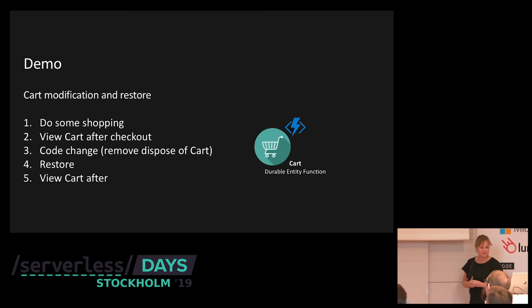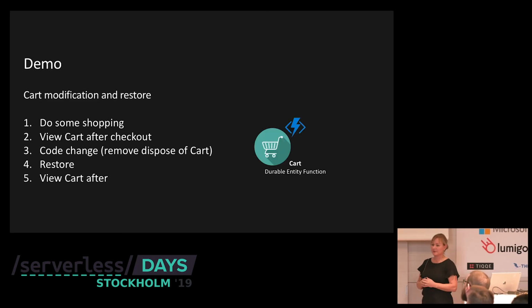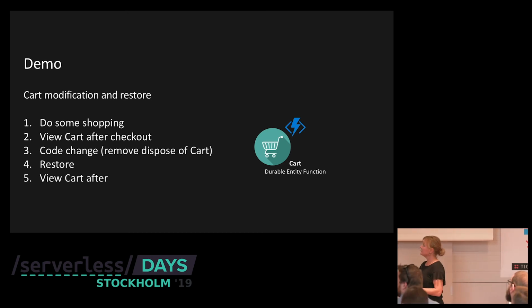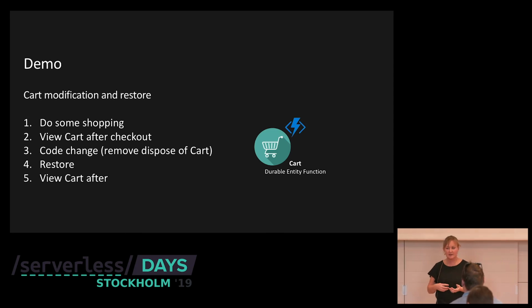So I'm going to demo the application for you. So what we're going to do is we're going to do a modification in the code, and then we're going to do a restore, and we're going to apply the code changes. This is what happens in real time. Sometimes you need to apply your code changes to your state.